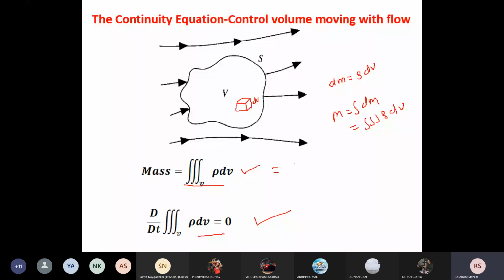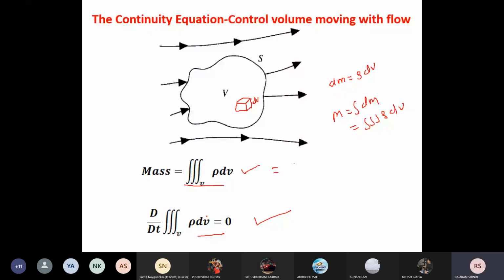Now after this I am going to derive the differential equation. Differential equations have big importance in fluid dynamics or in CFD. Why? Because we can write the numerical equations for differential equations. Any doubt in this equation, rho dv equal to 0? It is a simple one.